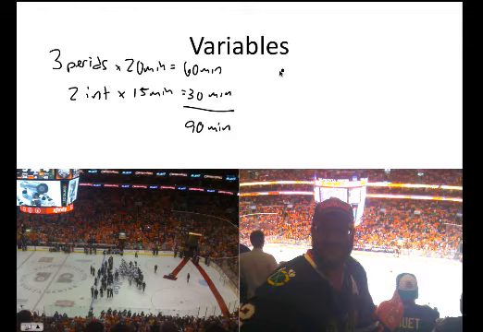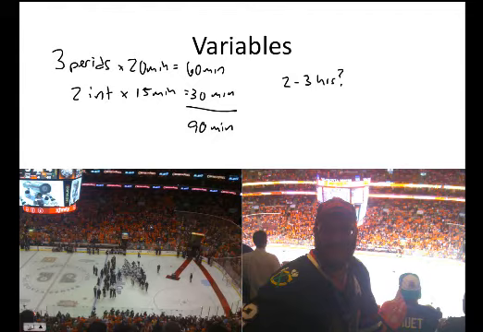So the question is, when you go to a game, how come it can often take way longer than an hour and a half? Usually about 2 to 3 hours. How come a game is 2 to 3 hours if the total play time is only 60 minutes and there's a couple of intermissions that go for 30? The time of each game, from the time that you get there to the time you leave, will vary depending on the things that are happening on the ice. Maybe there's an overtime. Maybe there's a lot of commercial timeouts. Maybe there's a lot of stoppages of play on the ice because of penalties or for other reasons. Maybe there's a delay of game. Maybe there's an injury. All of these things can add to the total time that the game will go.